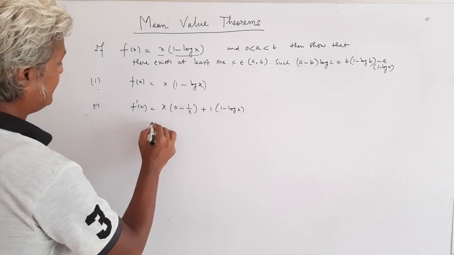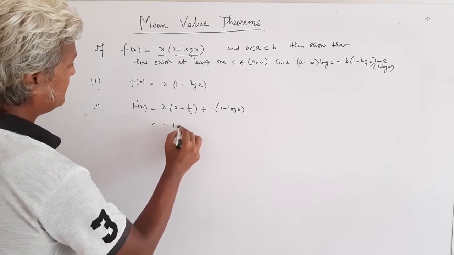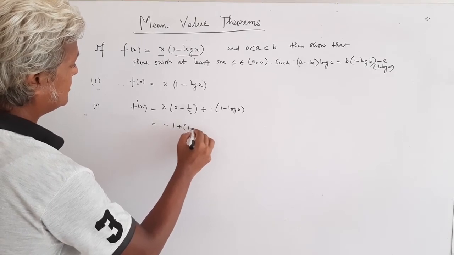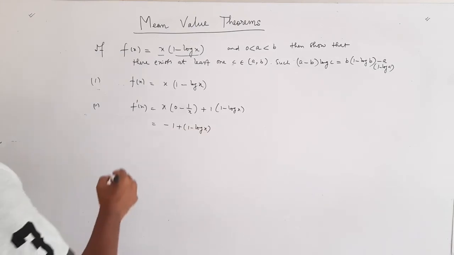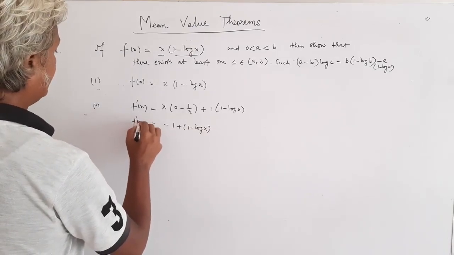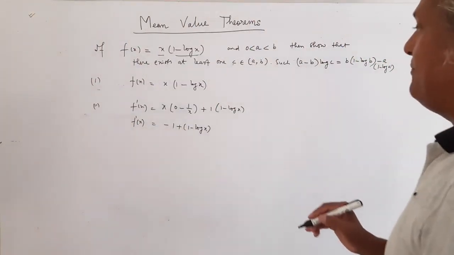If you simplify, you find it as minus 1 plus 1 minus log x, which is f'(x).